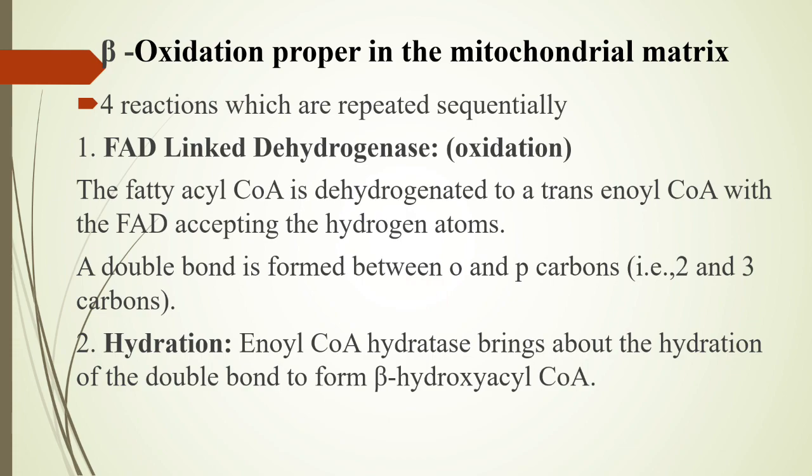Here a double bond is formed between the alpha and beta carbons. This is also called the second and third carbons. Next one is hydration. The enoyl CoA formed in the first reaction is hydrated to form beta hydroxy acyl CoA by the enzyme enoyl CoA hydratase.